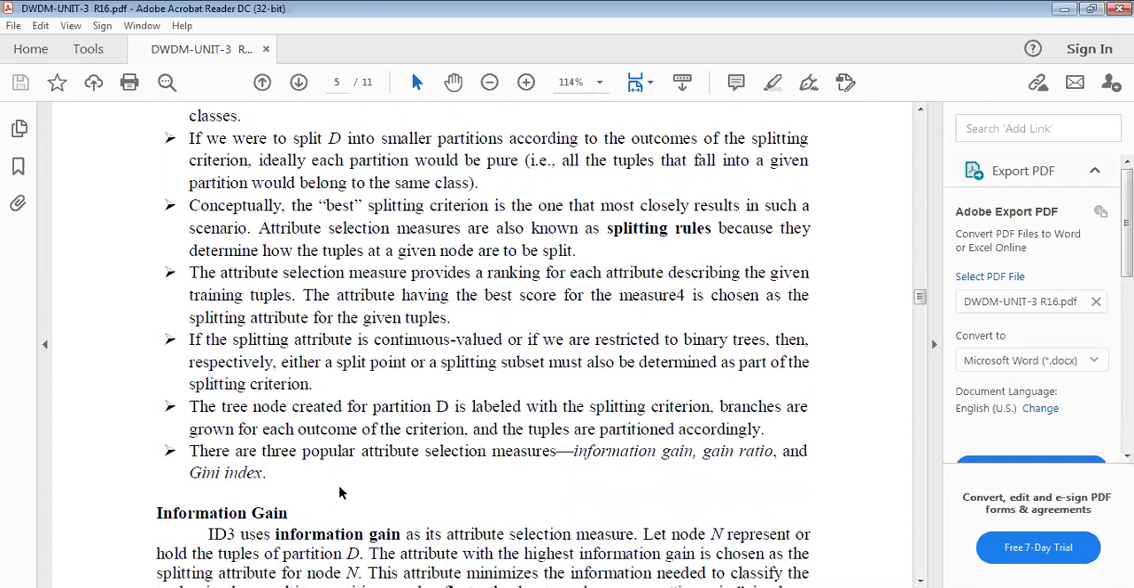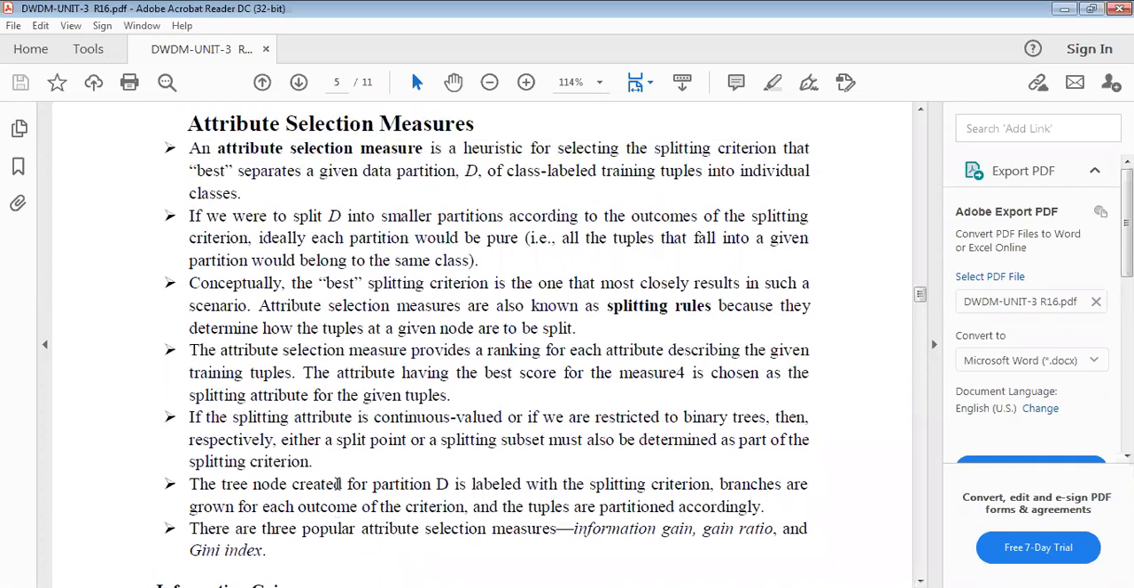If the splitting attribute is continuous valued, we restrict to binary trees. The tree is created with the partition D labeled with the splitting criteria, and branches are grown for each outcome of the criteria. So here we have three popular attribute selection methods: information gain, gain ratio, and Gini index. These are the attribute selection methods.